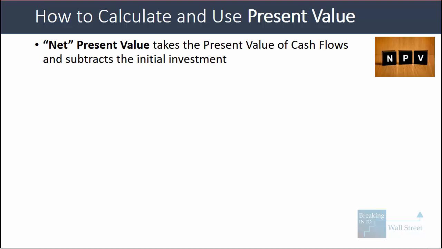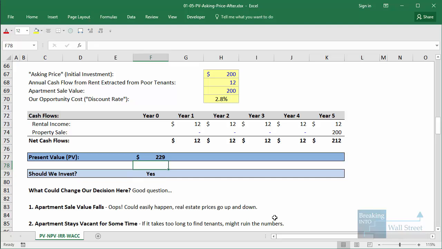Now, there's also another related concept called the net present value, which is equal to the present value of cash flows minus this initial investment. So here, for example, the net present value would be the present value minus the $200,000 asking price. The net present value here is positive, which tells you that you should also invest. Of course, if the asking price were something like $250,000, now the net present value is negative. The present value is less than the asking price, and so we should not invest.